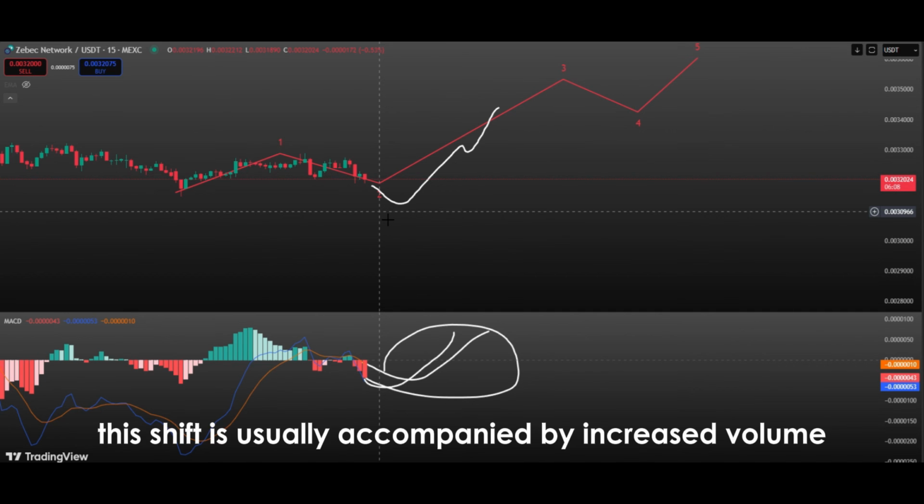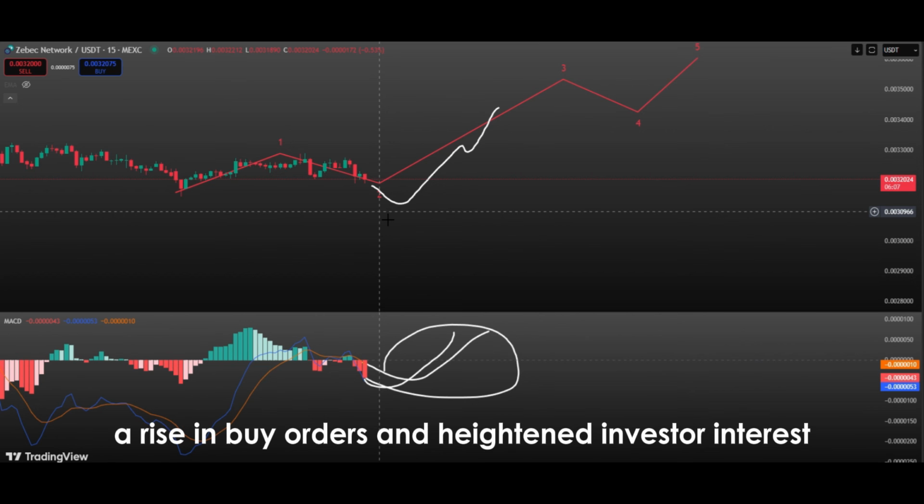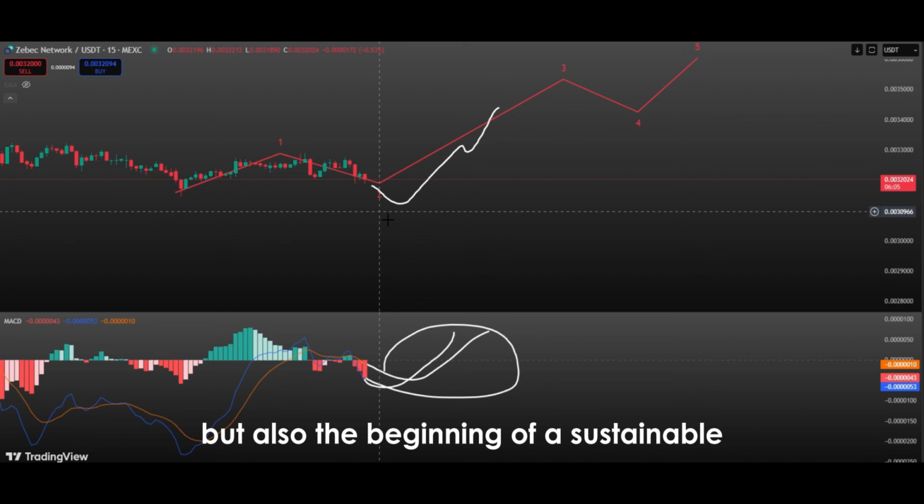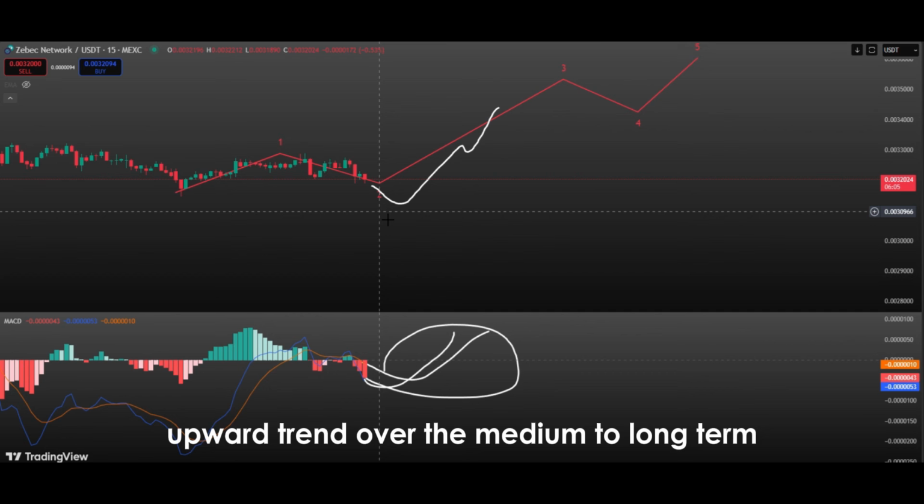This shift is usually accompanied by increased volume, a rise in buy orders, and heightened investor interest. Such a crossover can signal not only a short-term bounce, but also the beginning of a sustainable upward trend over the medium to long term.